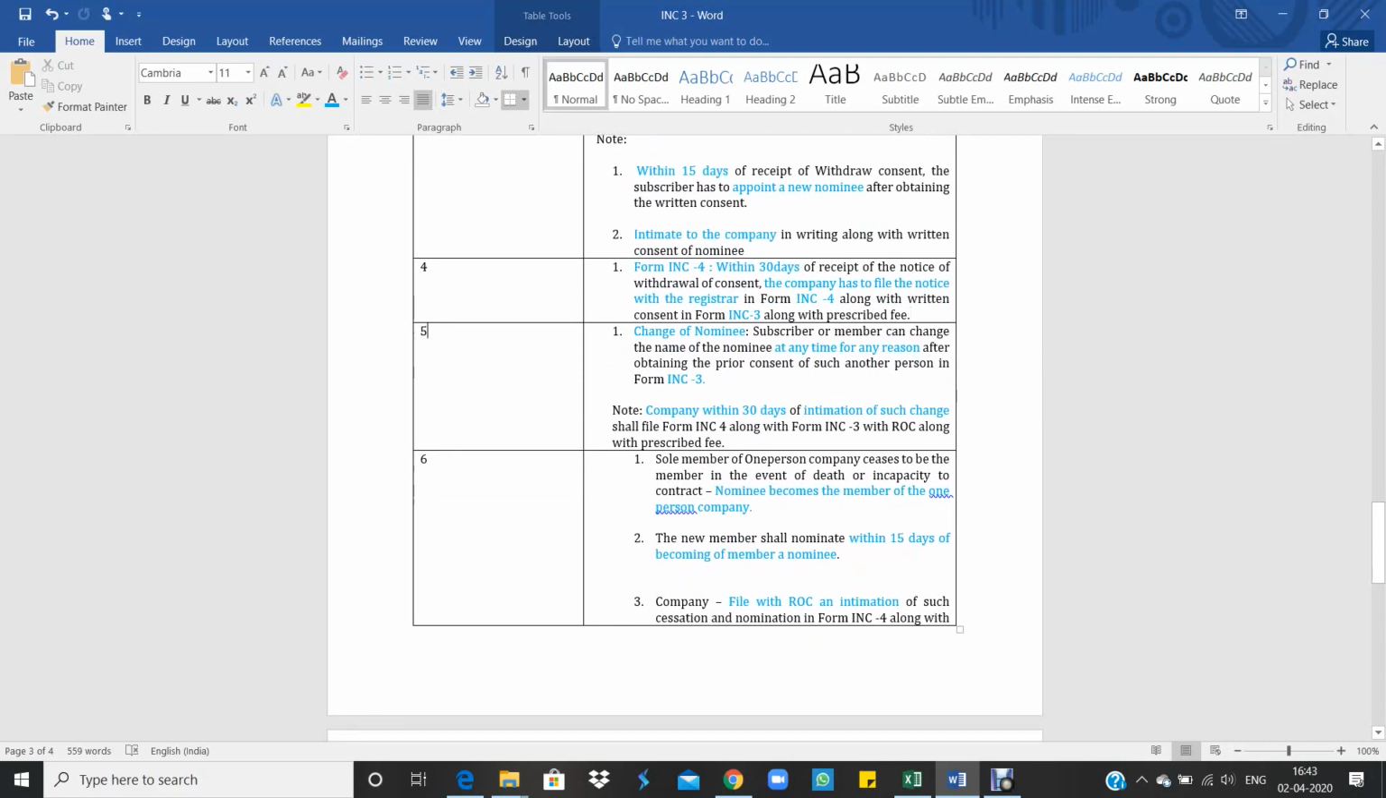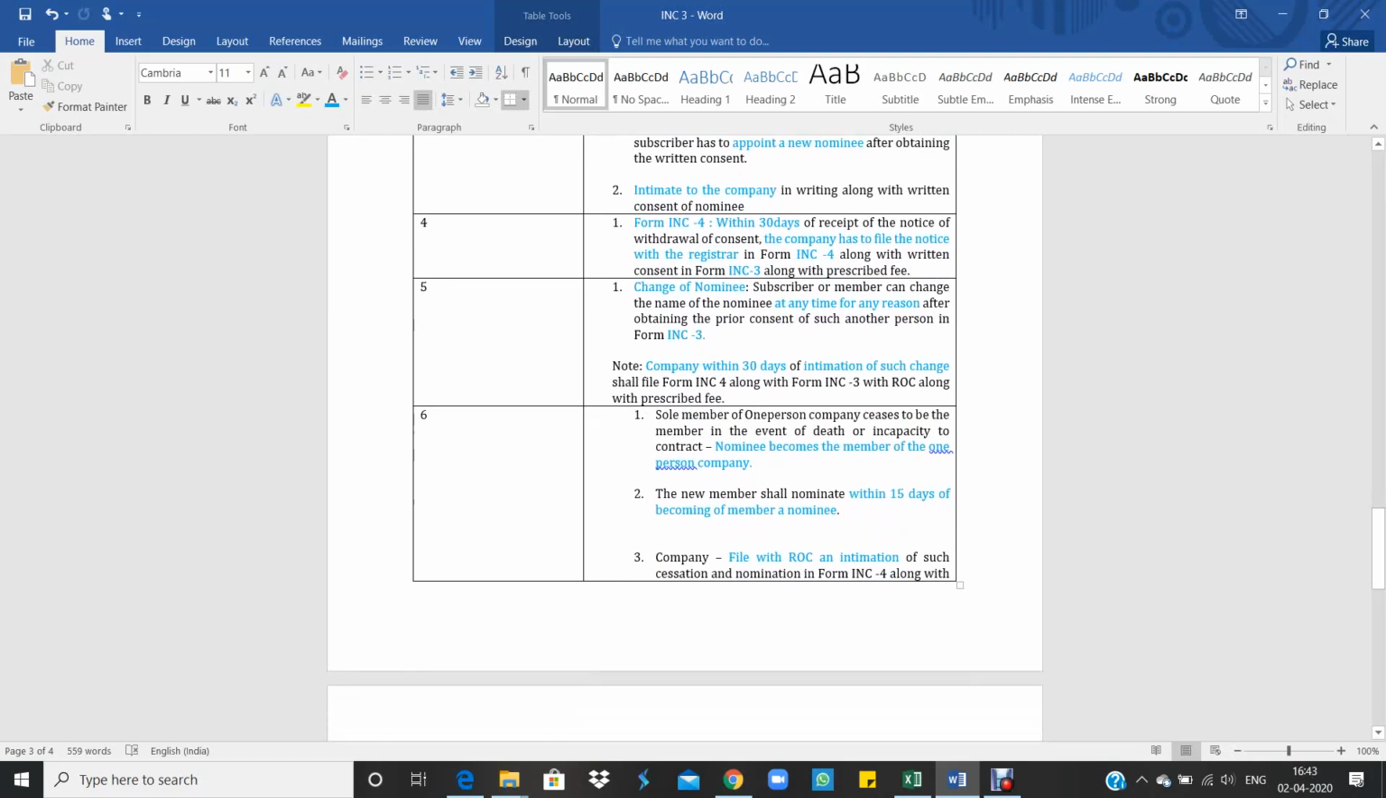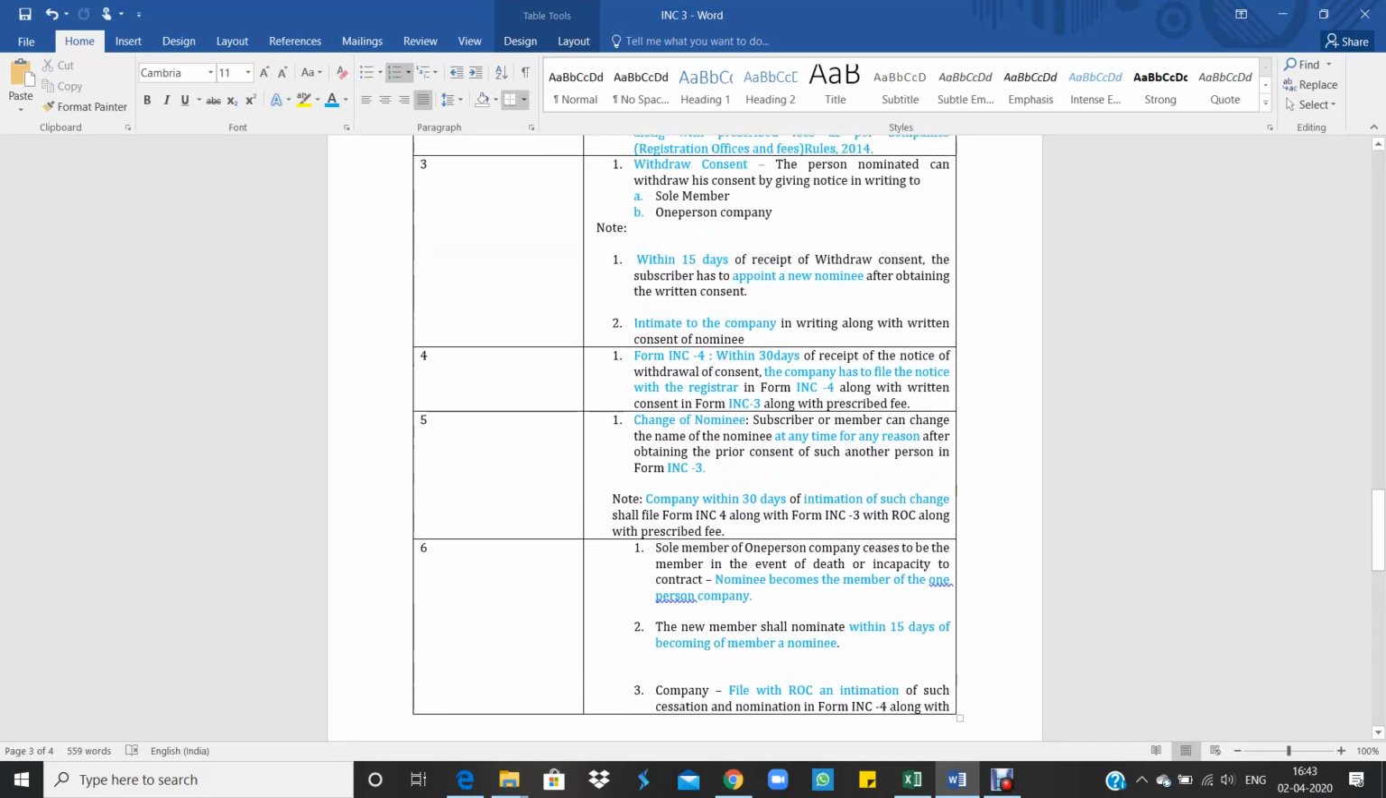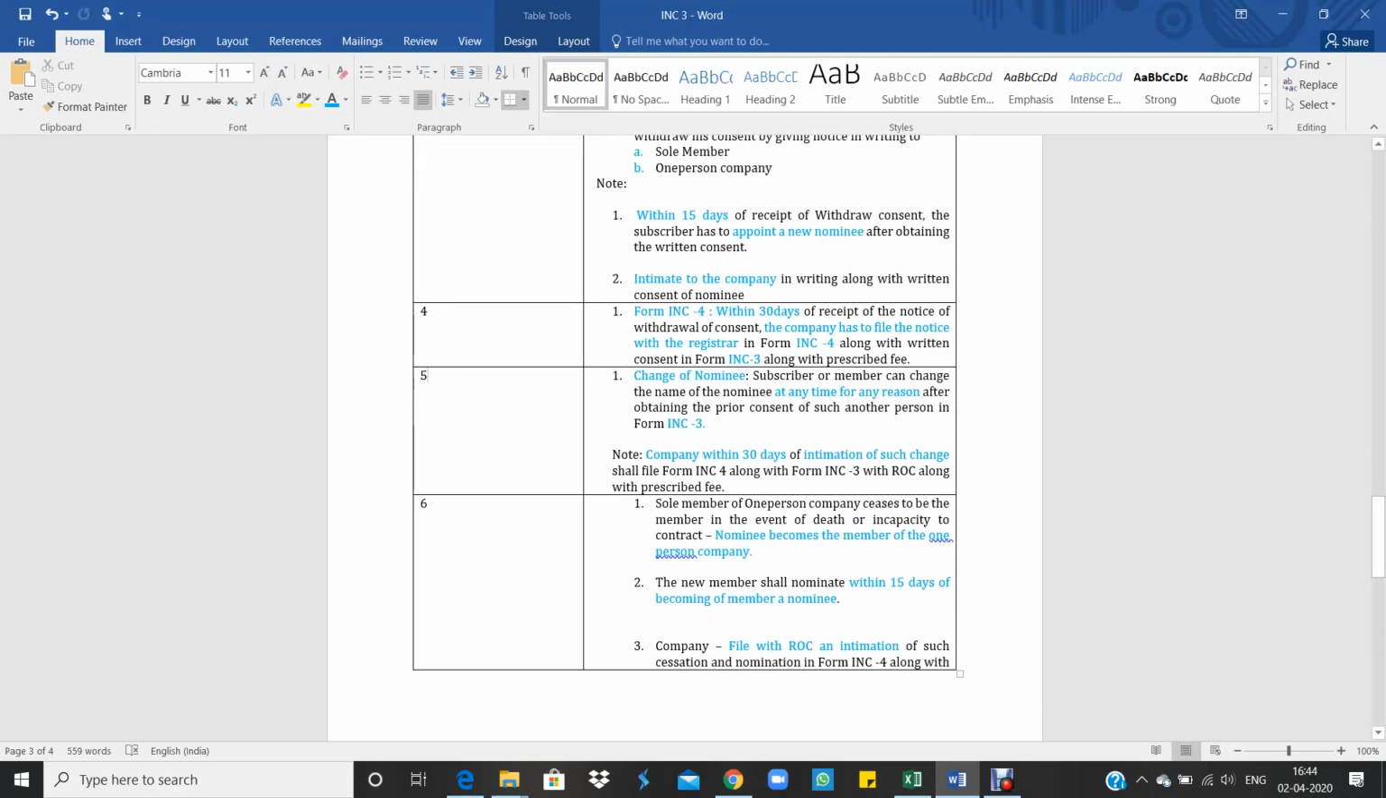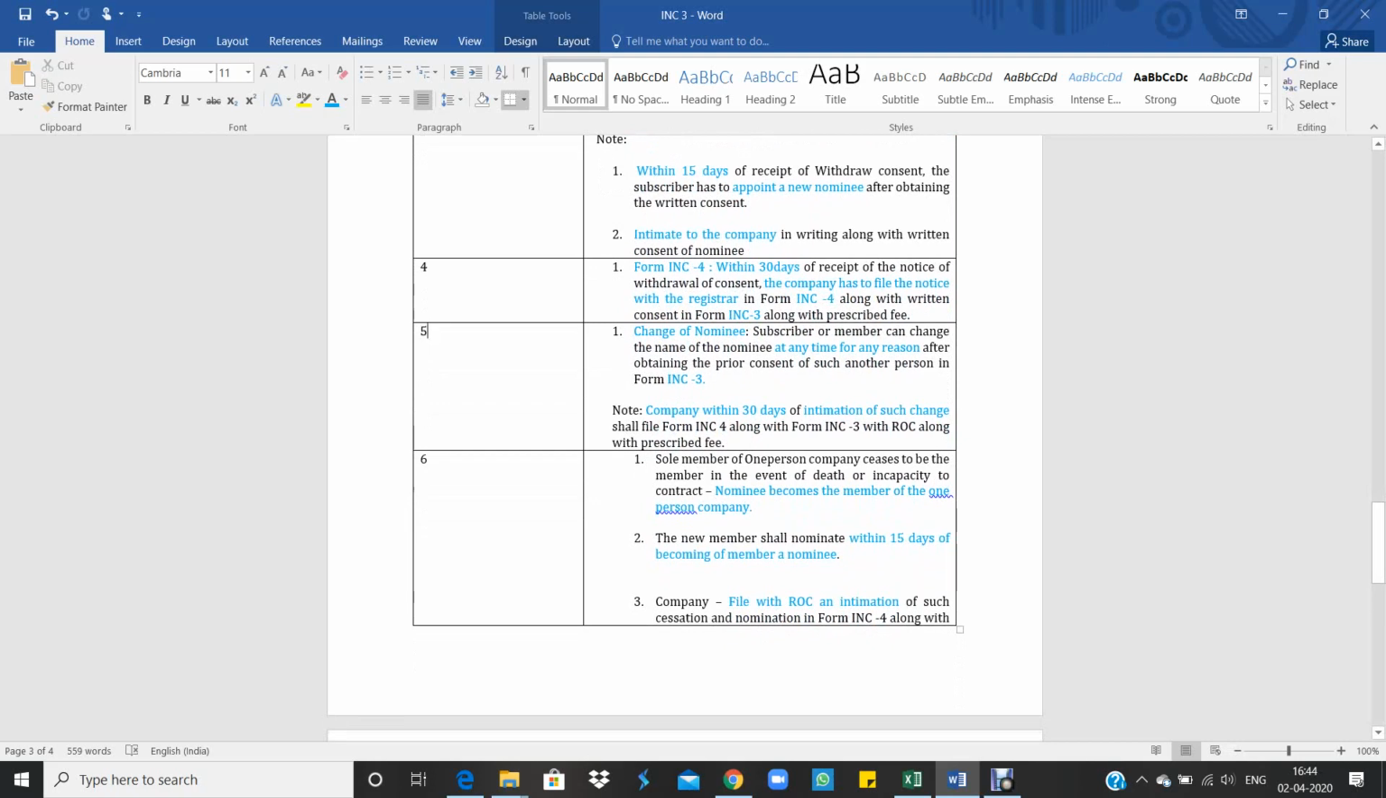Then rule 4 sub rule 5. What does rule 4 sub rule 5 state? If there is any change in the nominee, so subscriber, see the previous sub rules, what it says: the nominee can give a withdrawal of consent. In the sense, the nominee himself wants to withdraw from the consent. But in sub rule 5, what it states is, if the member or the subscriber wants to change the nominee at any time, the subscriber has a right that he can change his nominee at any time for any reason. Okay, he can change the nominee.